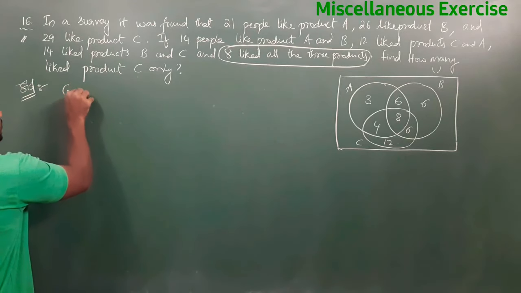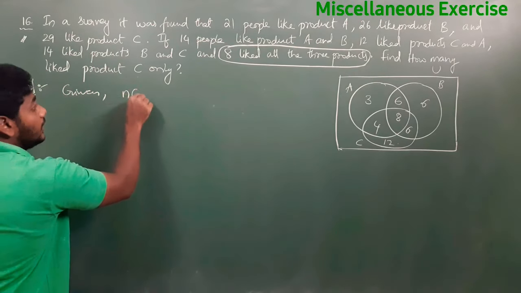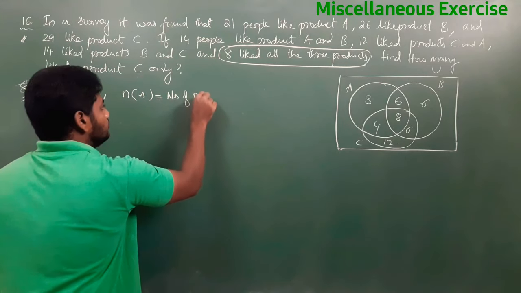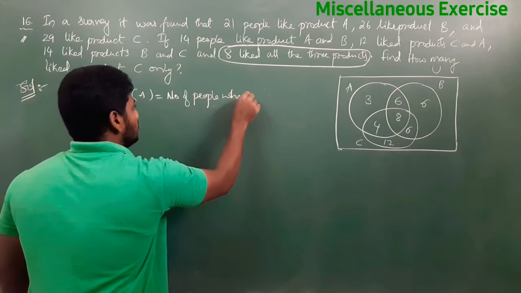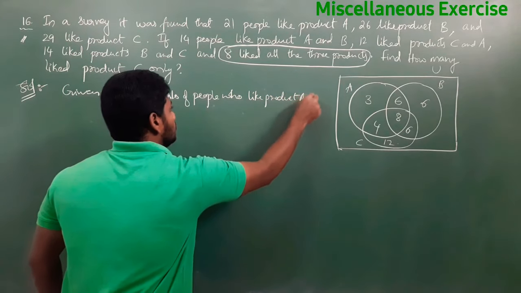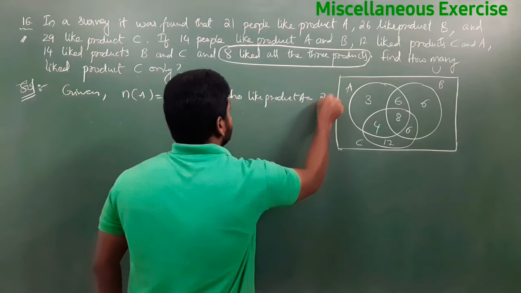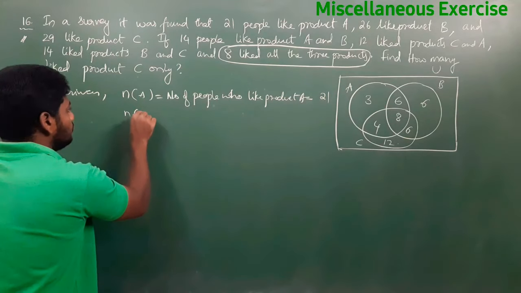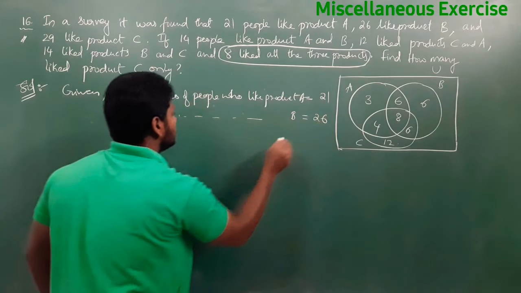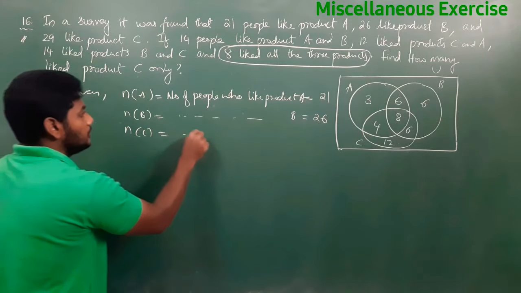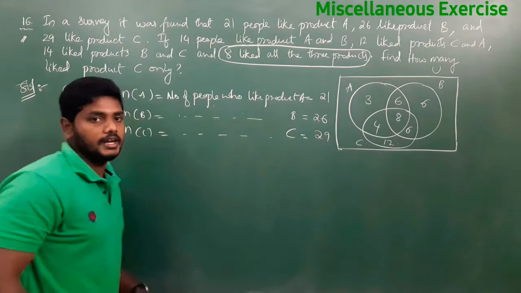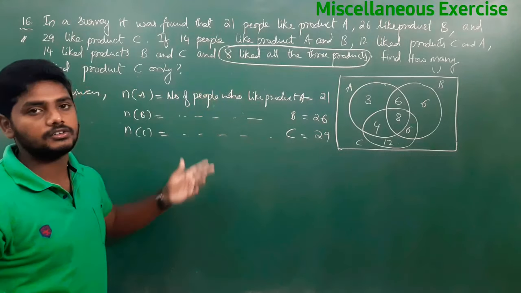First we need to write the given data. N of A is the number of people who like product A. That is 21. N of B, who like product B, is 26. Next, N of C, who like product C, we have 29. And the intersection part of two events is also given.